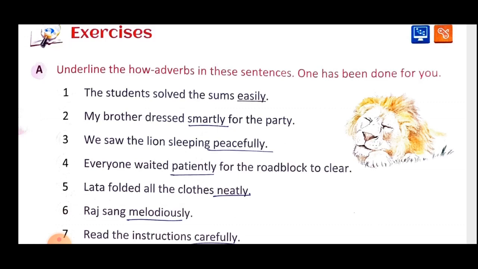Next sentence, Lata folded all the clothes neatly. Lata is your subject, folded is your action or verb, clothes are your object. So Lata folded all the clothes, but how? Neatly. So the action was done neatly. Neatly is your how adverb. Next sentence, Raj sang melodiously. Raj is your subject, sang is your verb. How did he sing? Melodiously. So that is your how adverb.